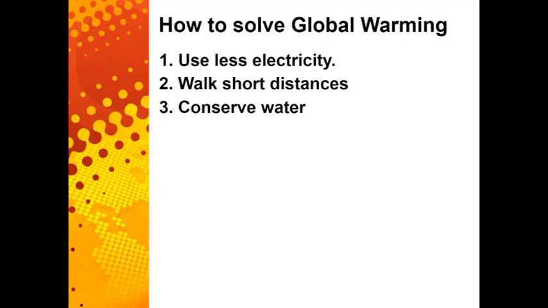So this is the final way to solve global warming. While it doesn't solve it directly, you could delay it. And eventually we're going to find a way to fix it. So we should try to delay it as much as possible if we can't stop it immediately.